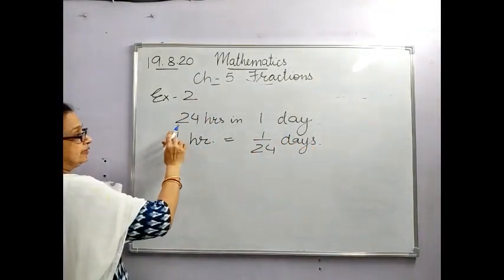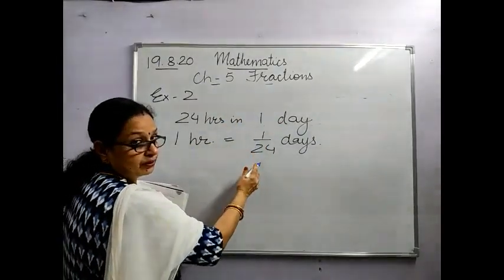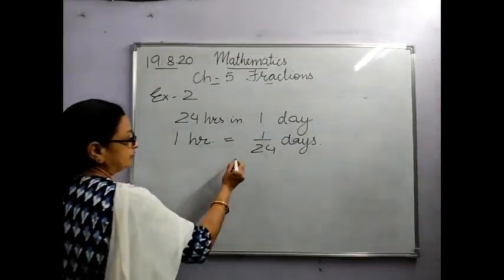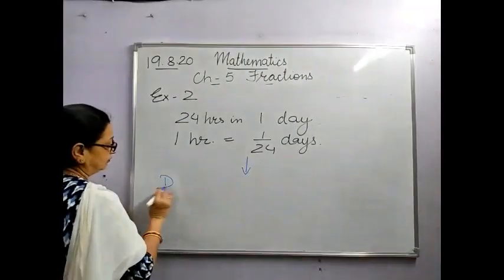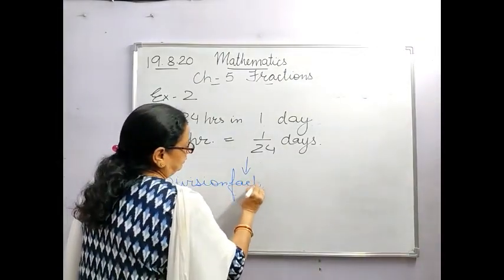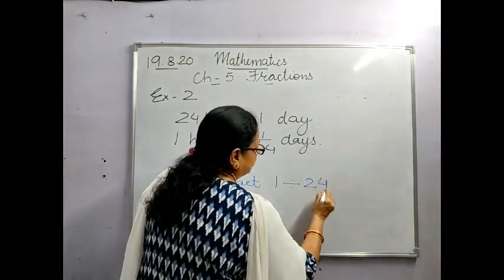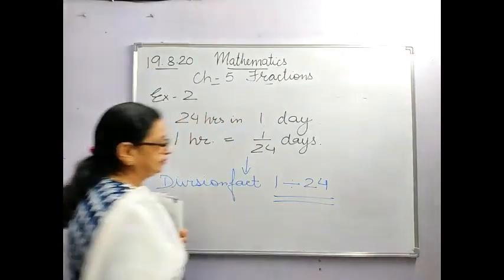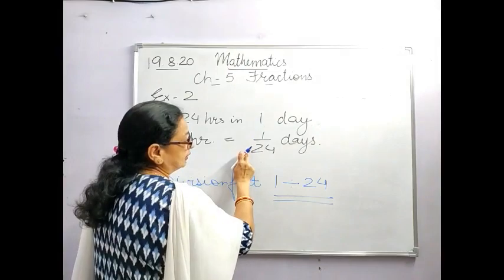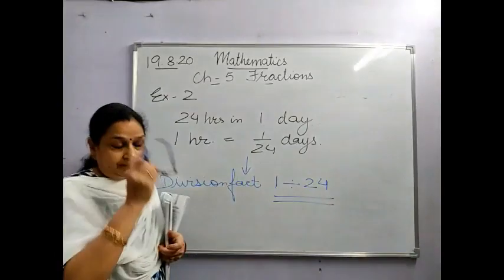See children, you know that there are 24 hours in one day. So 1 hour will be equal to 1 upon 24 days. Now they have asked, write it as a division fact. Now if I write it as a division fact of this, this will be your dividend and this will be your divisor. Have a look. The numerator becomes your dividend and the denominator becomes your divisor.